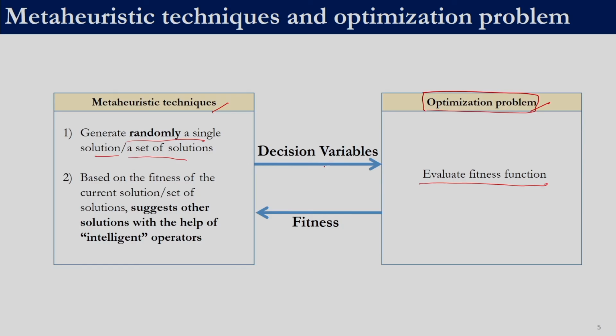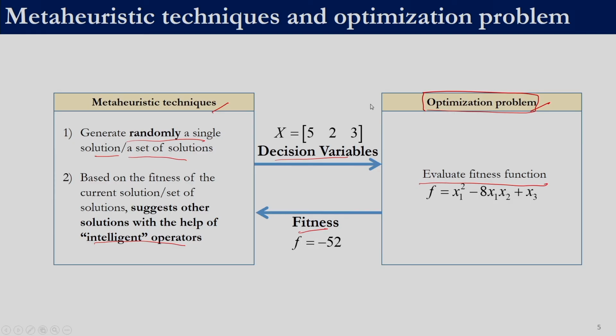For every solution, right, we will get a fitness function value. So, the fitness function value is returned back to the algorithm. So, the algorithm sends the decision variables and the problem sends back the fitness function. Based on this information, the fitness and the current set of decision variables which were sent to the optimization problem, the algorithm uses intelligent operators to come up with new set of decision variables, which is again sent to the problem, and the fitness function value is received from the problem. This communication goes on repeatedly till we complete a specified termination criteria.